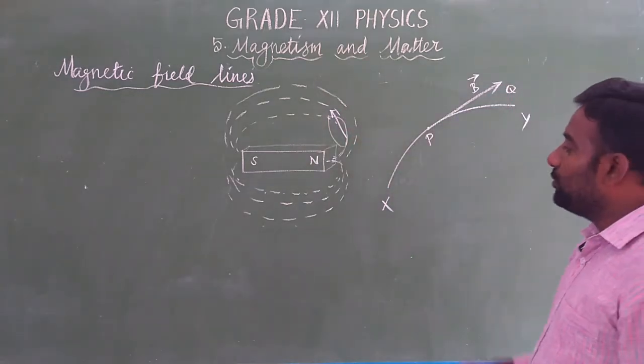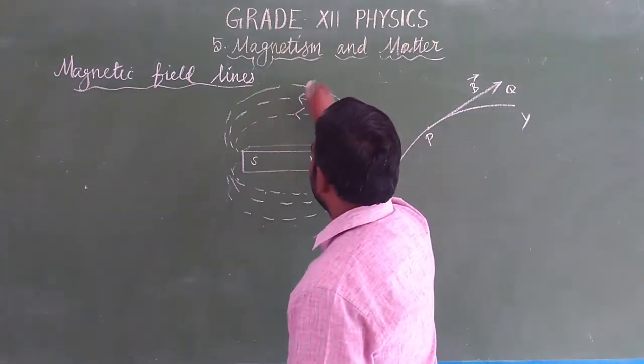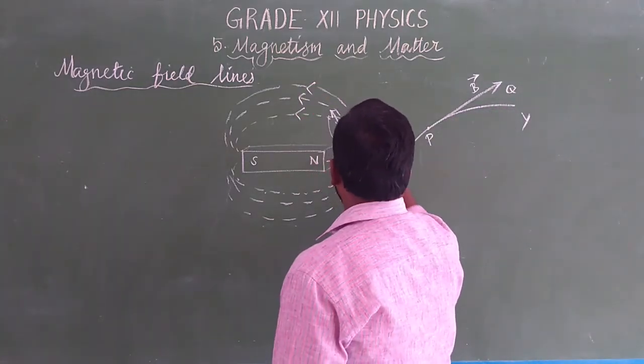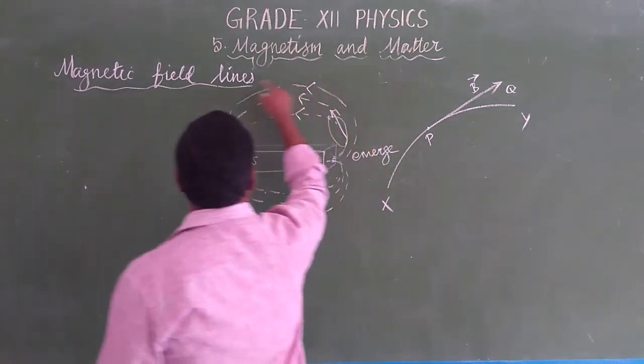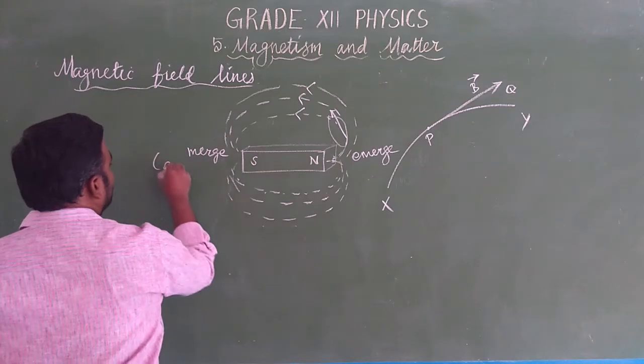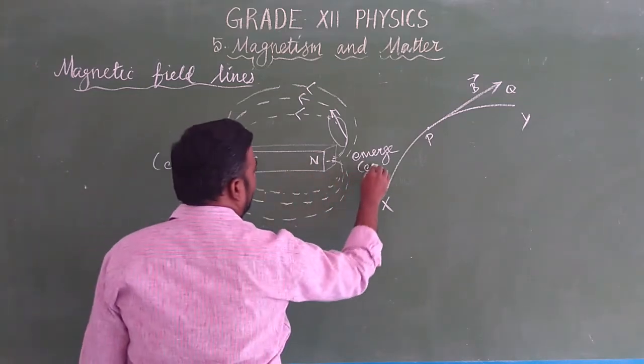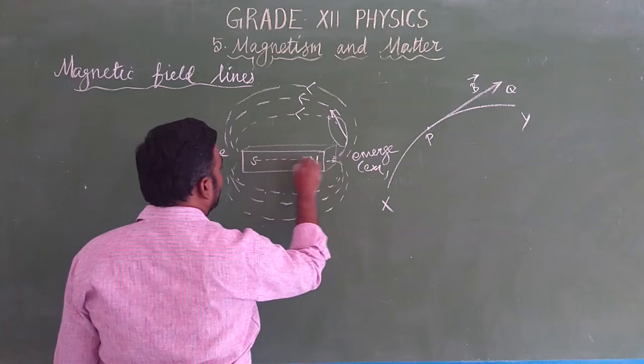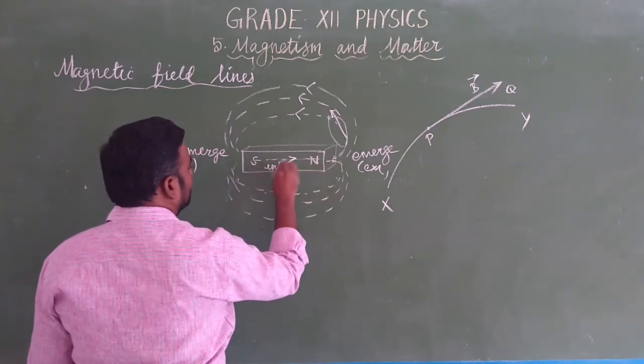Always the magnetic field lines emerge from north and merge at south externally, but internally from south to north.